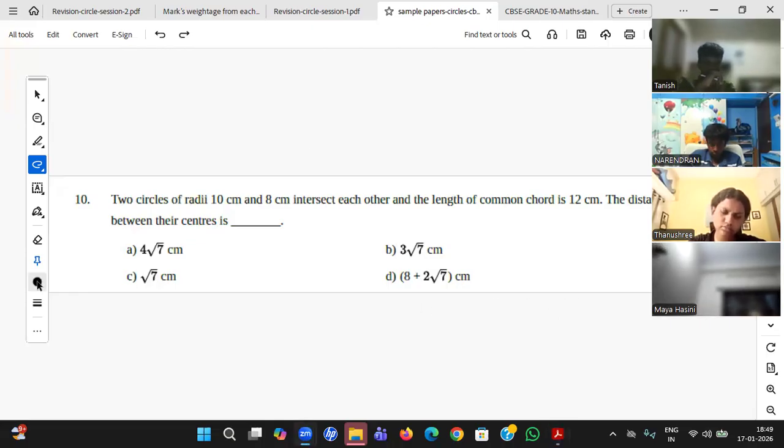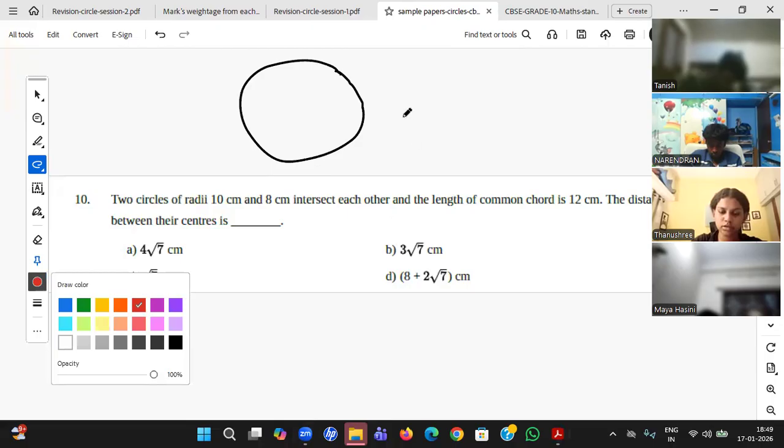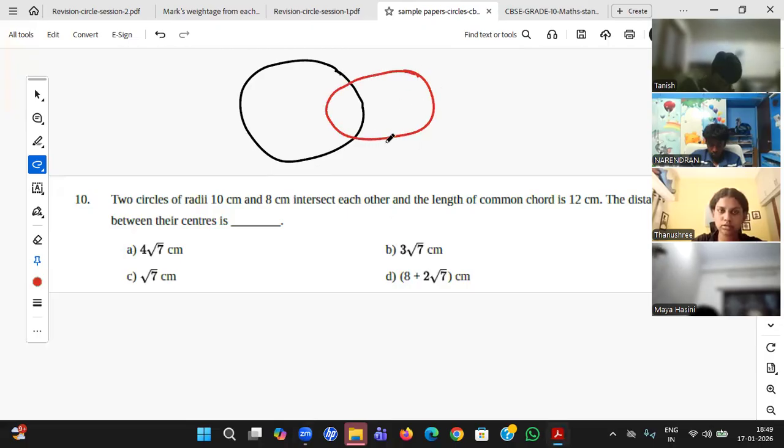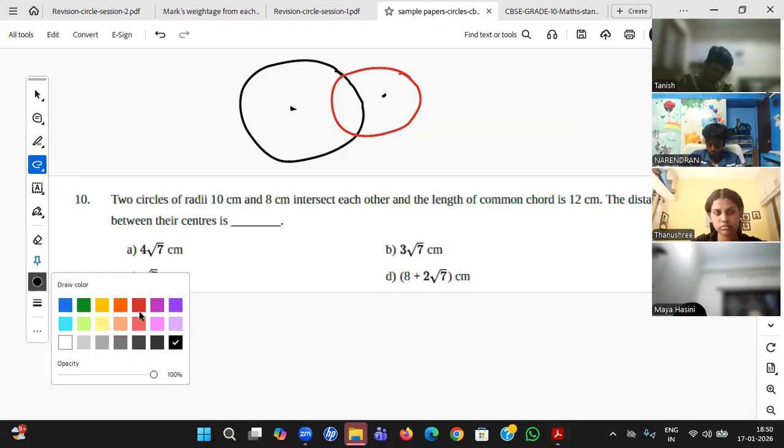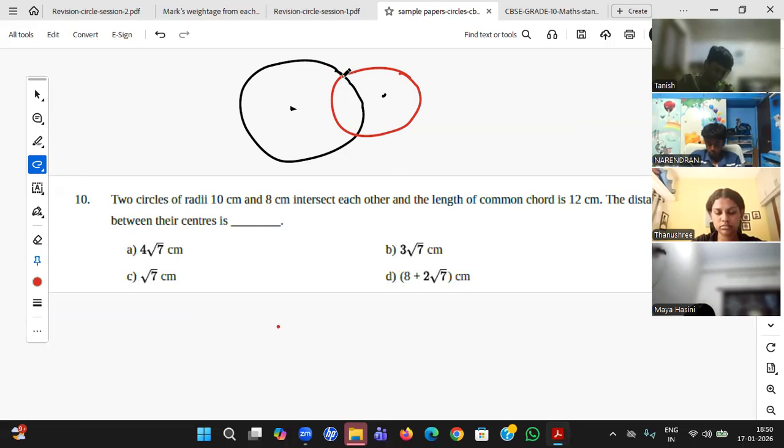Understand the question first, student. Two circles. Harshini, very good student. Right answer. Two circles, radii 10 centimeter and 8 centimeter, intersect each other. And the length of the common chord, where can I draw the common chord, student? I can draw the common chord only here.